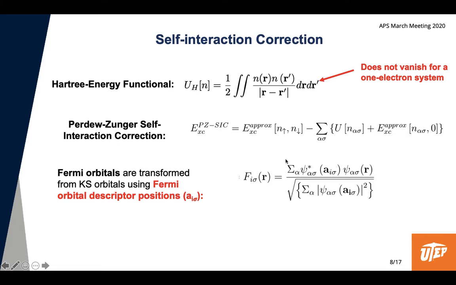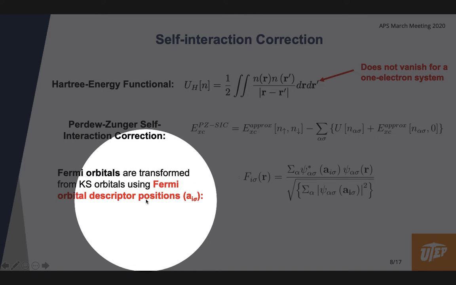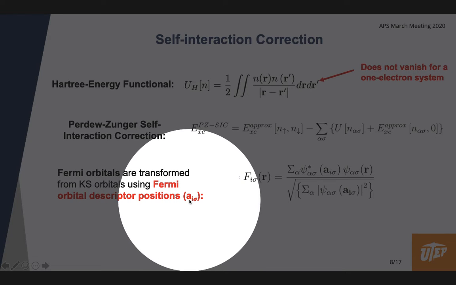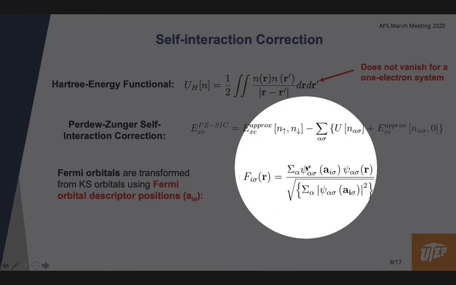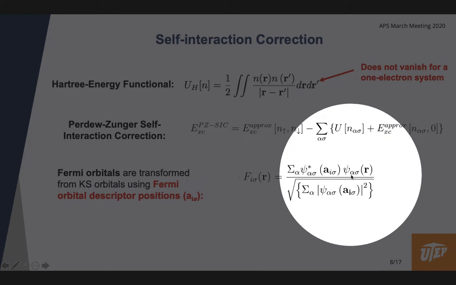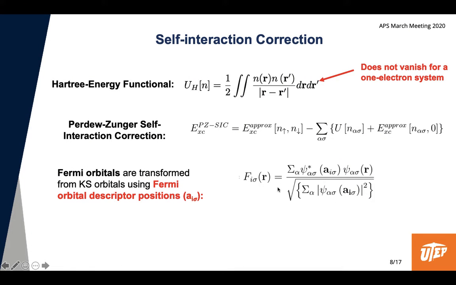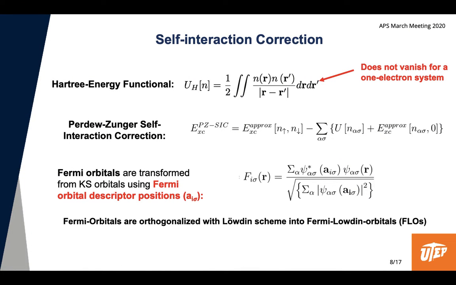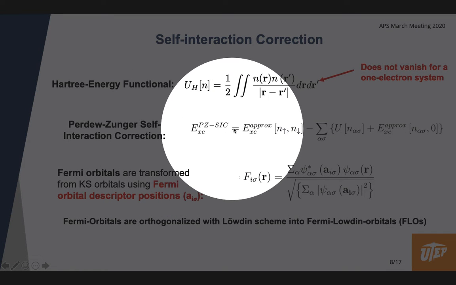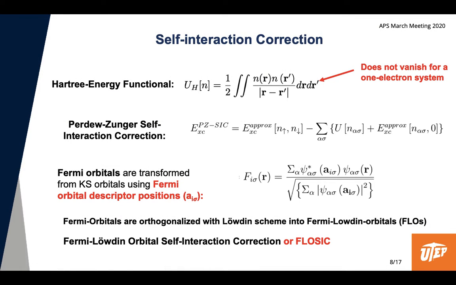And here we use a set of what are called the Fermi orbital descriptors, which is a set of positions in space that are used to modify the Kohn-Sham orbitals obtained from DFT calculations to turn them into what are called the Fermi orbitals, which are later orthogonalized using the Löwdin scheme, obtaining the Fermi-Löwdin orbitals, which are used now in combination with the PZ-SIC equation. And this method we call Fermi-Löwdin orbital self-interaction correction, or FLOSIC.